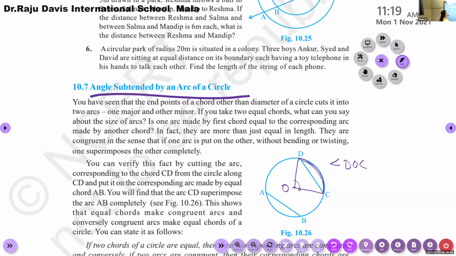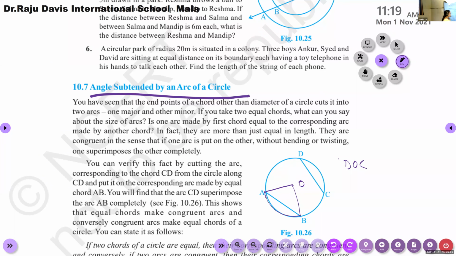Angle DOC is the angle subtended by the arc DC at the center. Similarly, at O, angle AOB is the angle subtended by arc AB at the center.